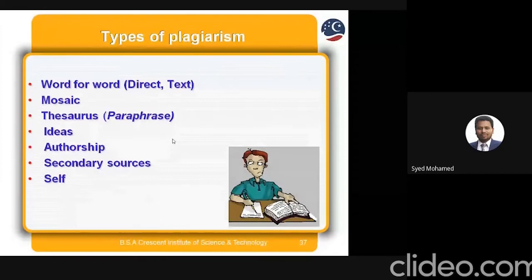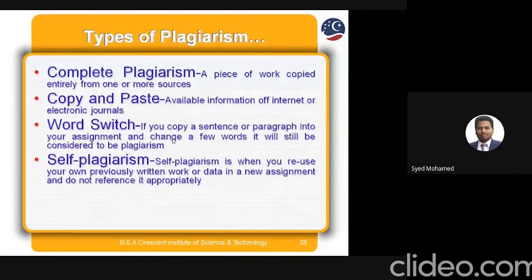And of the types of plagiarism, we have 4 important types. First one, complete plagiarism. I have shown this in different examples also. A piece of work copied entirely from one or more sources. This is also complete plagiarism. And copy and paste of available information from the internet or electronic journals. You can take the photo or take some scan copy.